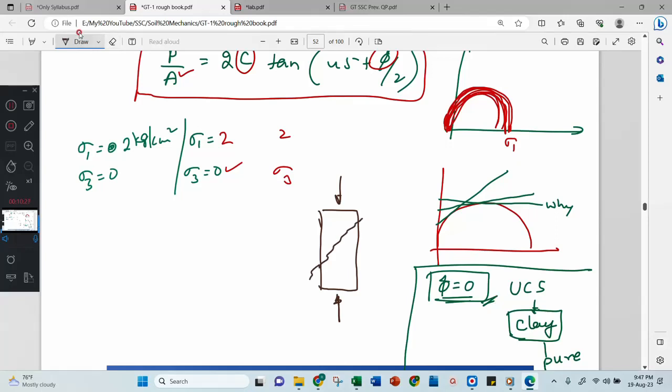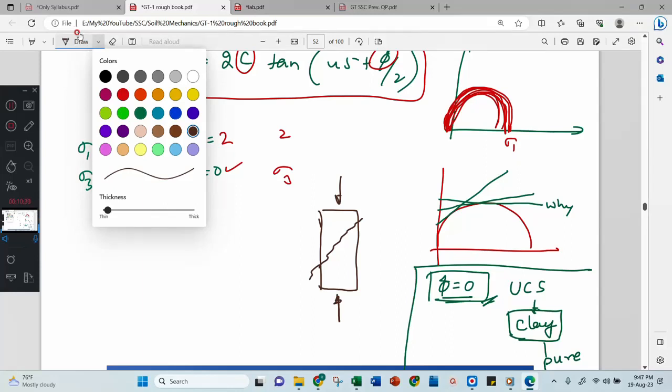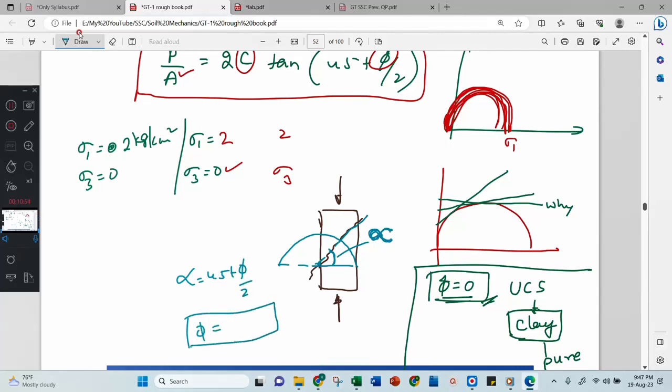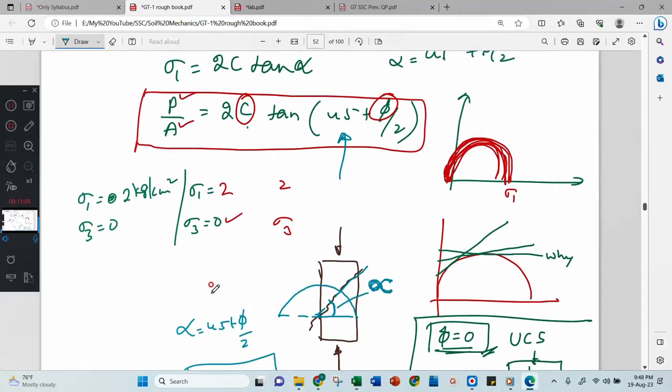Take your protractor, put that protractor here and measure your angle. This angle you measure by using the protractor only. You will get some value. This value is called the alpha value. It is not the phi value, it is the alpha value. When you get the alpha value, using alpha equal to 45 plus phi by 2, you will get the phi value. See, you got the phi value. Then substitute that phi value or alpha value here and get the c value. Understood? This is what you can get. Any doubts?